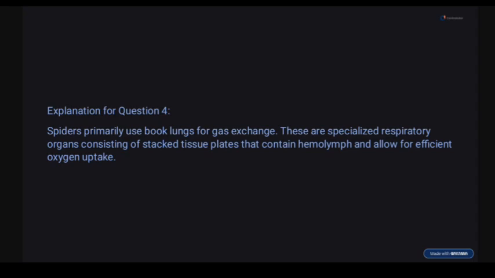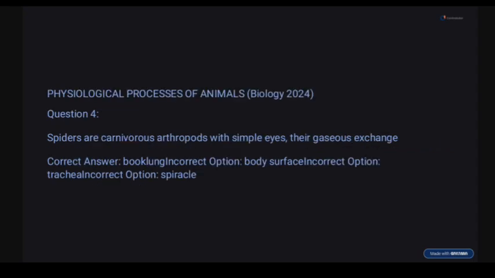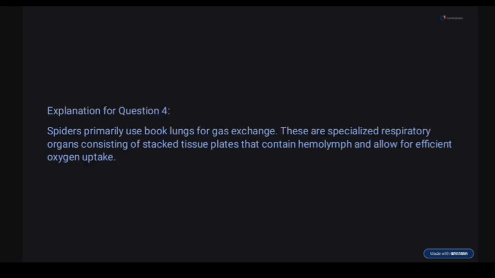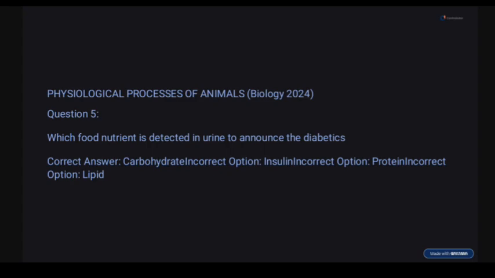Body surface is for small arthropods, the ones that respire through their body surface, but not spiders. Trachea and spiracles are exhibited by insects.